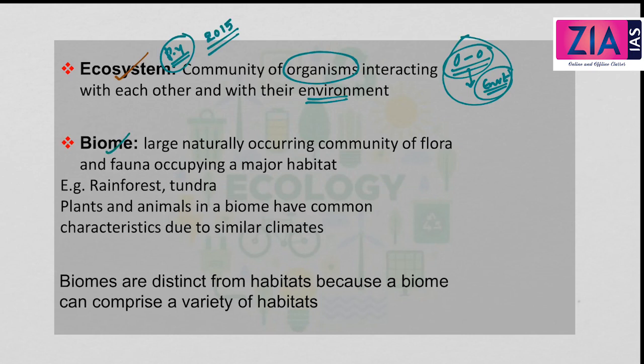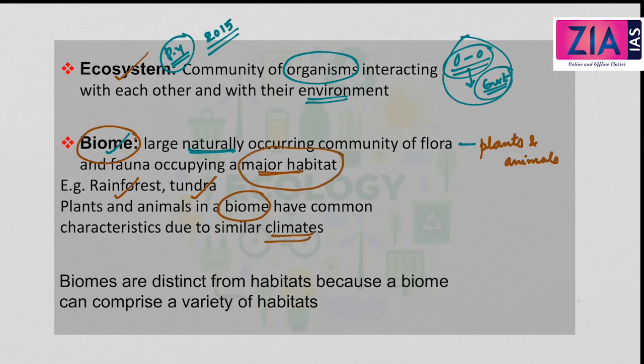And next we have the biome. Biome is the next level. So biome, it's a large naturally occurring community of flora and fauna. Flora and fauna means plants and animals. So a large naturally occurring community of plants and animals occupying a major habitat. So this is biome. Example, rainforest, tundra, these are all examples of a biome. So biome is basically a large naturally occurring community of both plants and animals. And another thing is that the plants and animals in a biome, they have common characters due to similar climate.